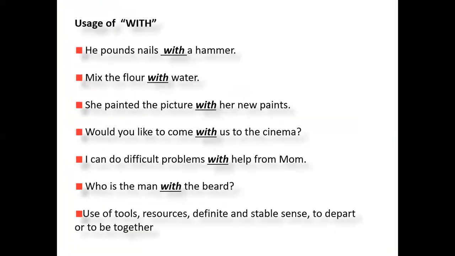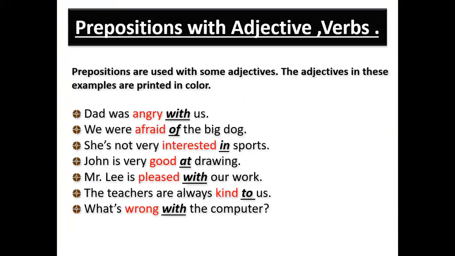Again, with. We can use it for tools, resources, definite and stable sense, to depart or to be together. Some examples are given here. He pounds nail with a hammer. Mix the flour with water. She painted the picture with a new paint. So this way we can use with as preposition. Next, we can use prepositions with adjectives, verbs, and nouns. Here you can see some examples of how prepositions are used with adjectives. Dad was angry with us. We were afraid of the big dog, and so many examples you can see here on the screen.